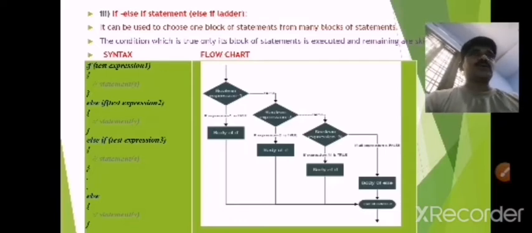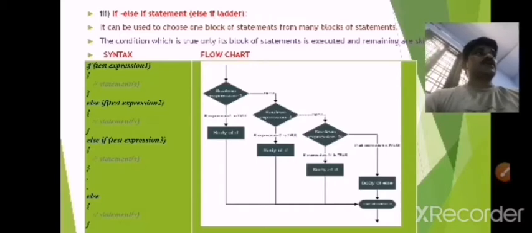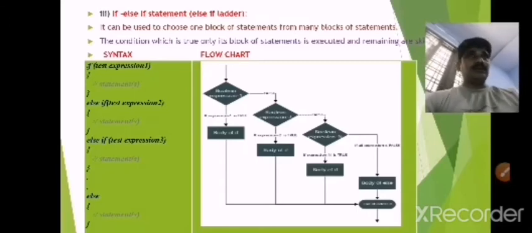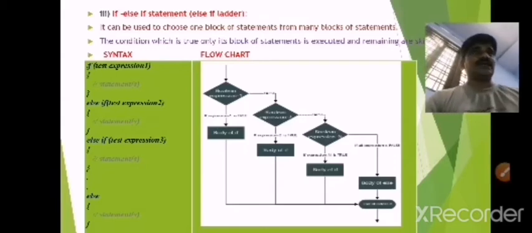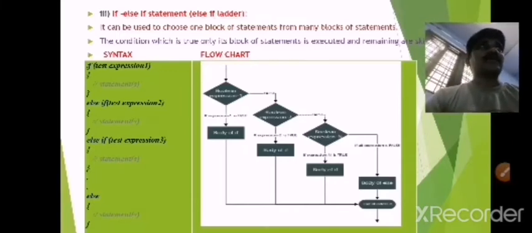Here it can be used to choose one block of statements from many blocks of statements. Here a number of statements will be used. Among those, choose one block of statements. The condition which is true, its block of statements is executed and the remaining are skipped. Suppose we are going shopping, we are choosing a number of items. Among those I will choose one item. If I am satisfied, I can exit from the shop. If I am not satisfied with that good, I will choose another good, till I can purchase any one of the goods from the shop.